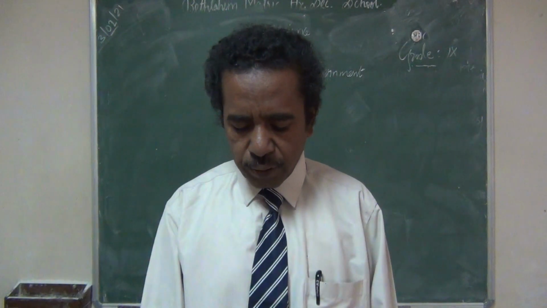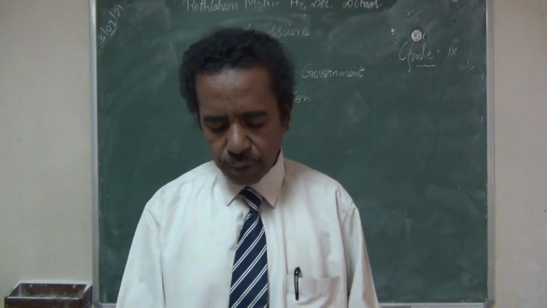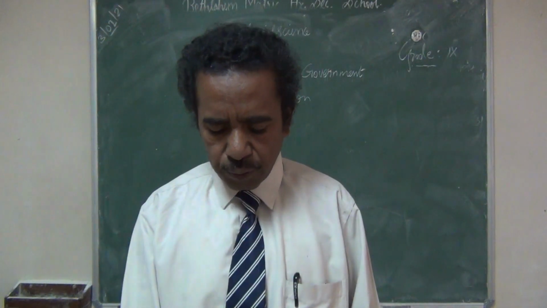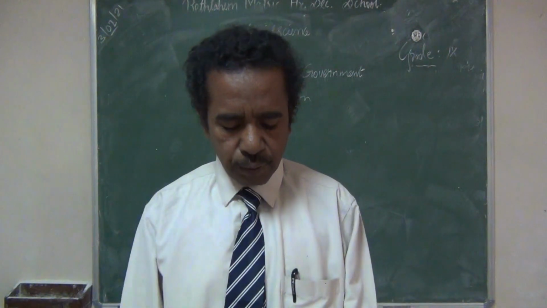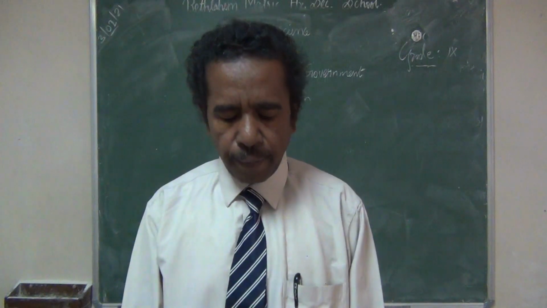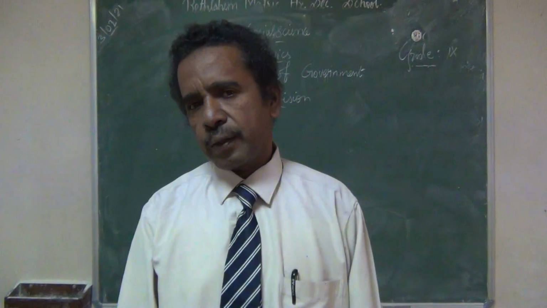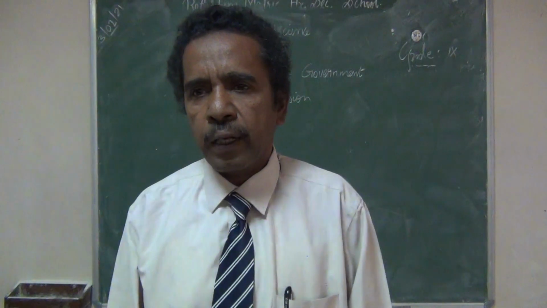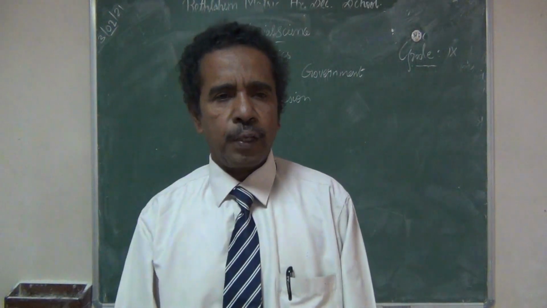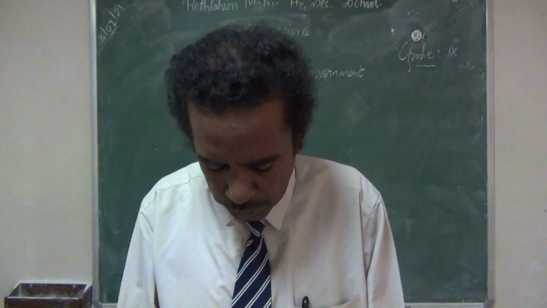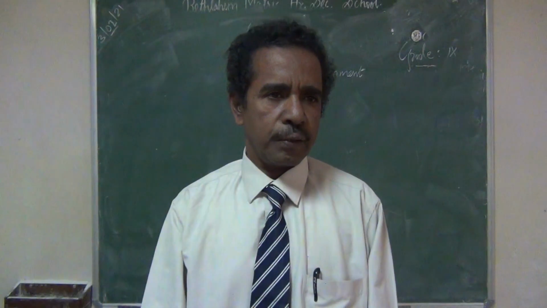Answer the following. List out the types of constitution. That is page number 266, types of constitution, the heading is there. Written and unwritten constitution, federal and unitary type of constitution, and flexible and rigid constitution.